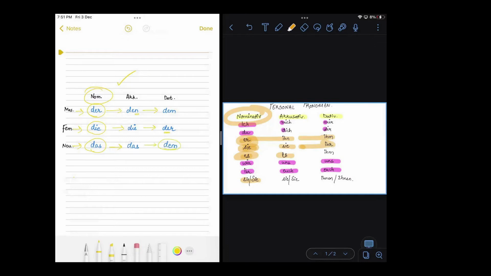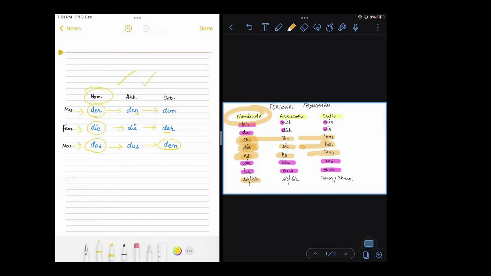Here it is becoming dem, again an ending m. Hence, here also it is becoming im. And if we consider the last one, we know that for plural, we have die and den. Similarly, we are having sie, sie. Nominative and accusative are same. And in dative, we are having ihnen and ihnen. Not exactly same, but yes, you can take out a difference between these two tables. Isn't the comparison really easy?